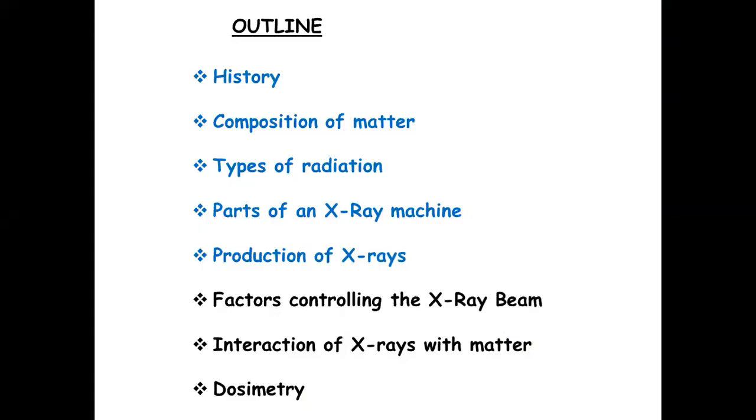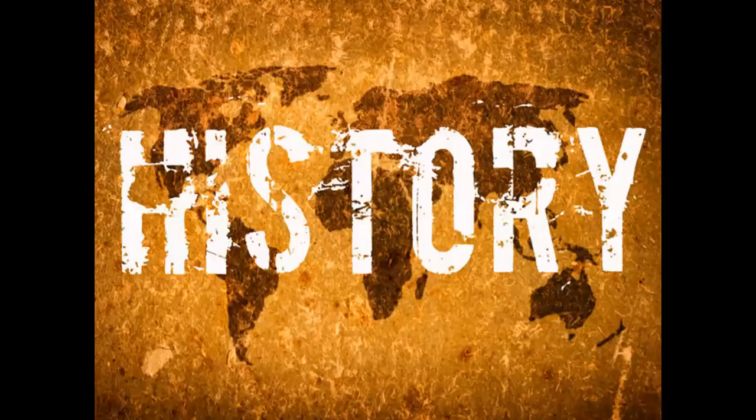The outline of today's class will be the history of X-rays, the composition of matter, the types of radiation, parts of an X-ray machine, and the production of X-rays. The rest of the chapters, that is the factors controlling the X-ray beam, interaction of X-rays and dosimetry, will be taken in the next class. Now, to begin with, let us see about the history of X-rays.